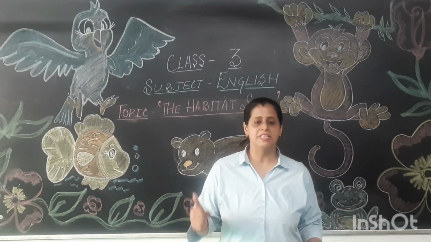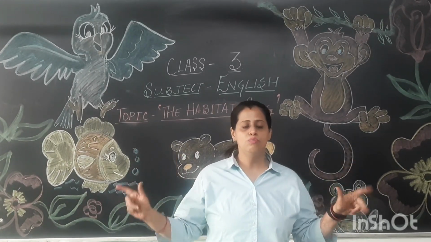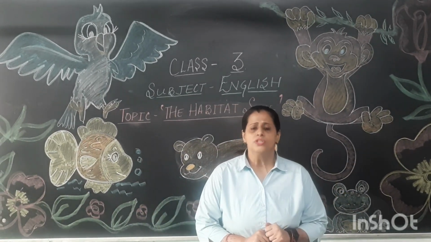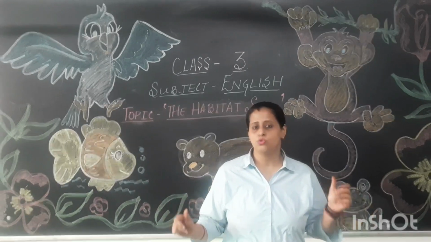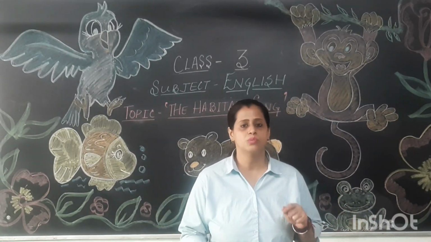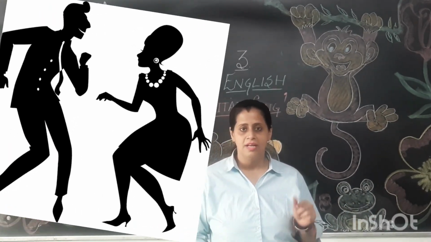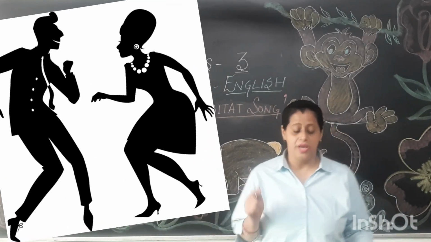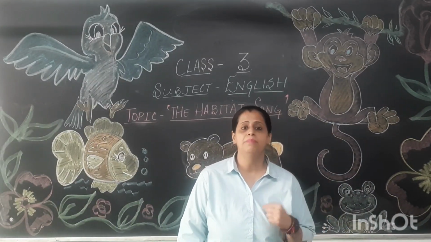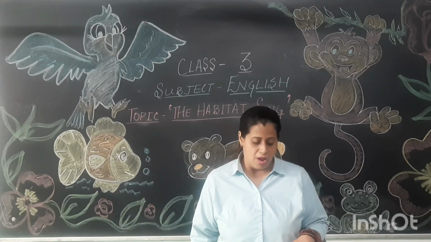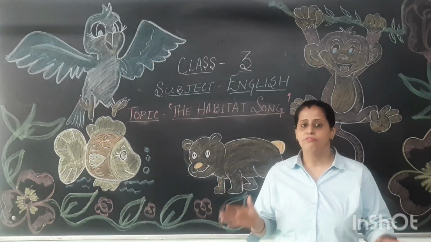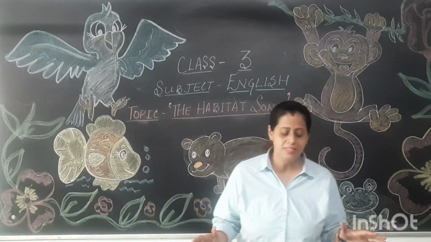We could be movie stars for the best grooves we do. So now children, I know everybody likes to watch movies, and in movies what are the best things that you like to do? The dance, right? So here the grooves, what do you mean by grooves? Grooves are the dance moves, the kind of moves that you do while you are dancing.